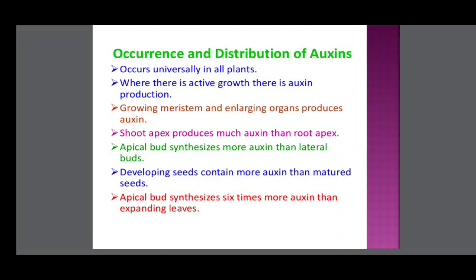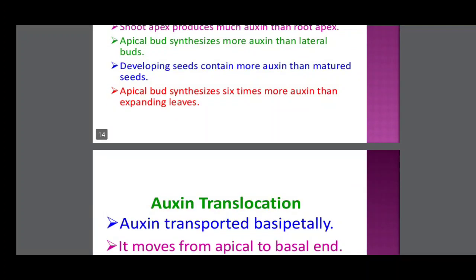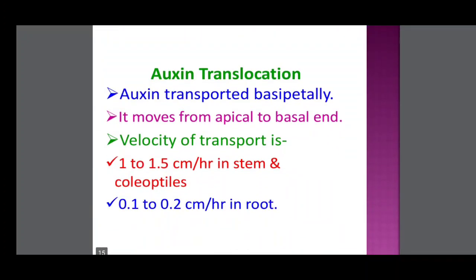Shoot apex produces much more auxin than root apex. Apical buds synthesize more auxin than lateral buds. Developing seeds contain more auxin than matured seeds. Apical bud synthesizes 6 times more auxin than expanding leaves. So next, auxin translocation.